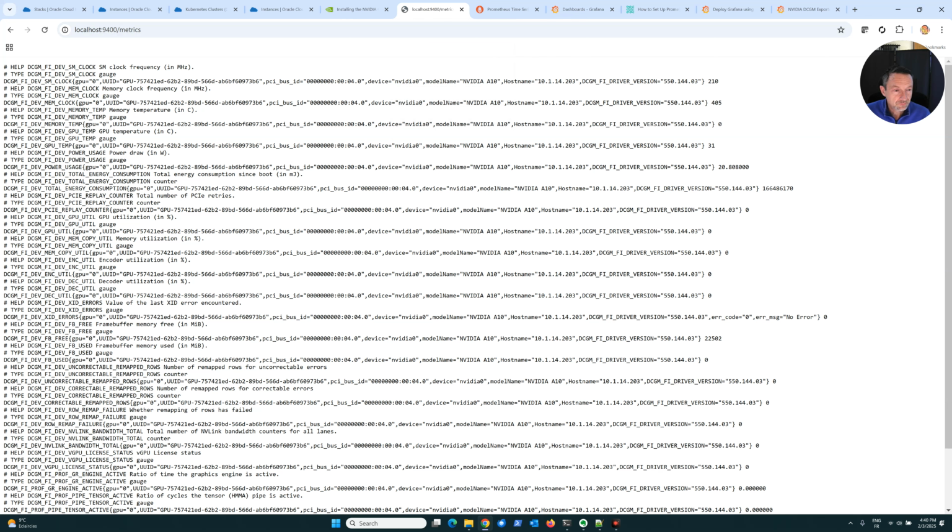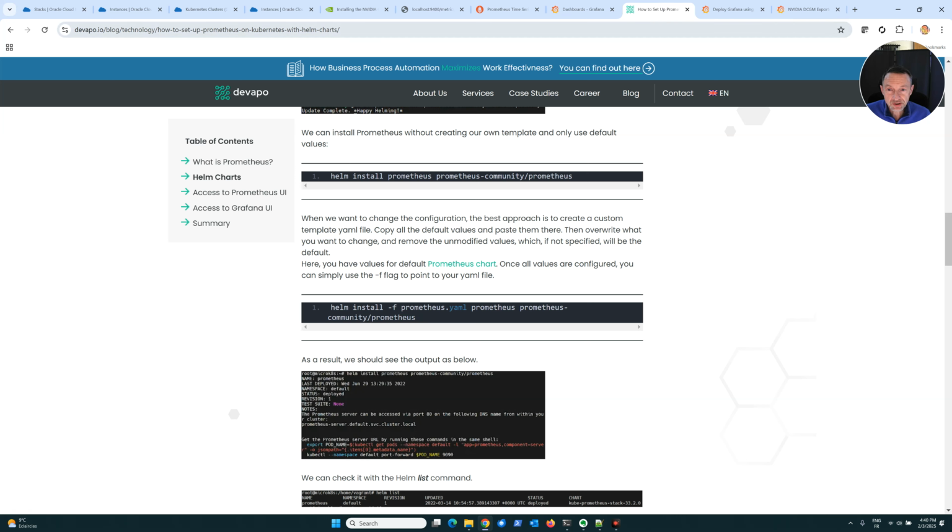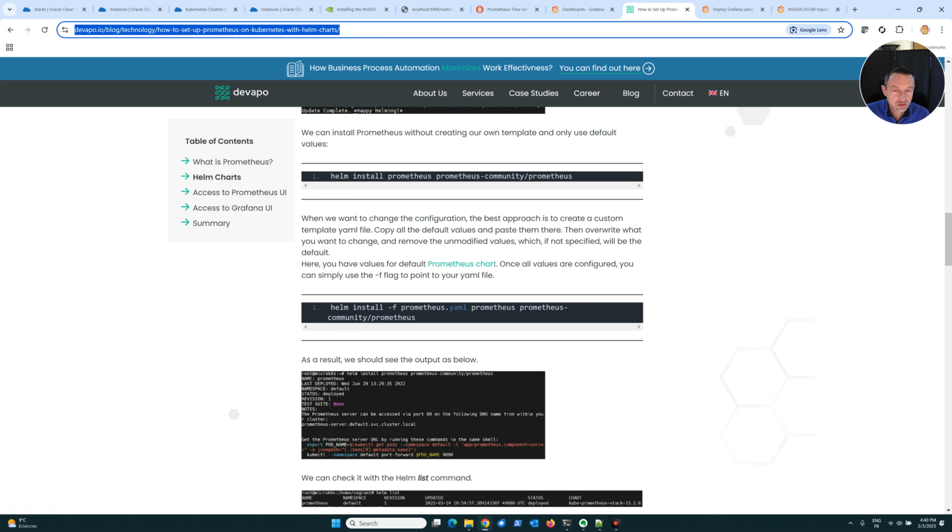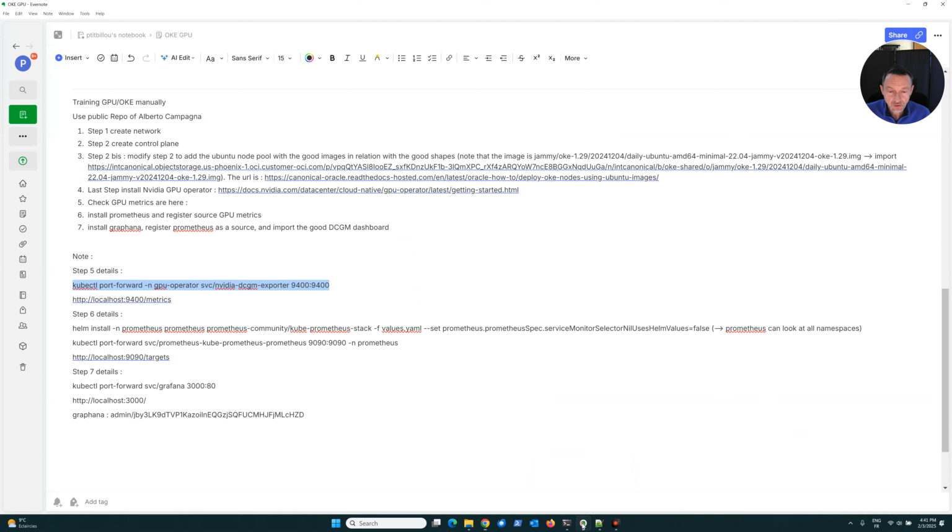Now, the second step is to install Prometheus. So you go to the documentation on Google, you find how to install Prometheus, for example, with Helm, and you install that, okay? But only one subtle thing during the installation.